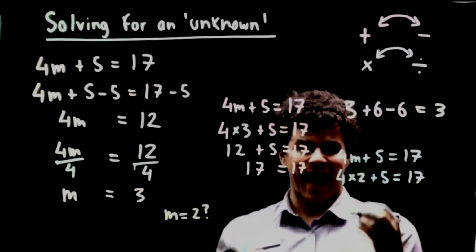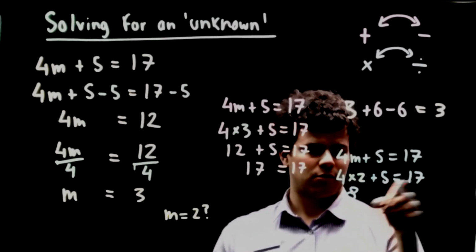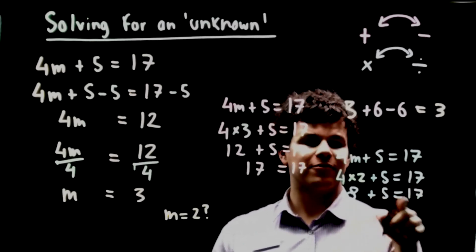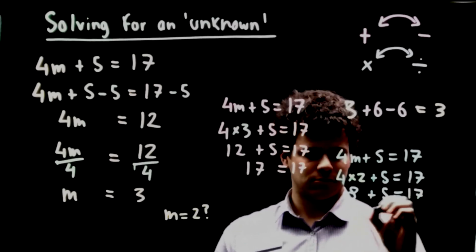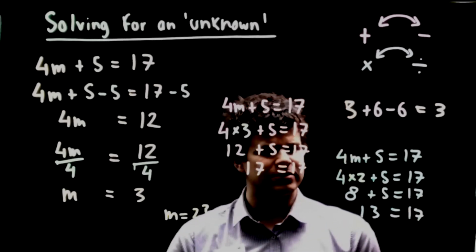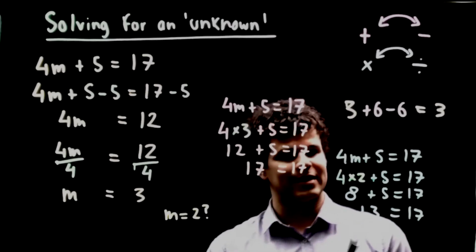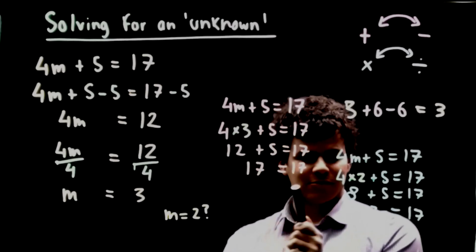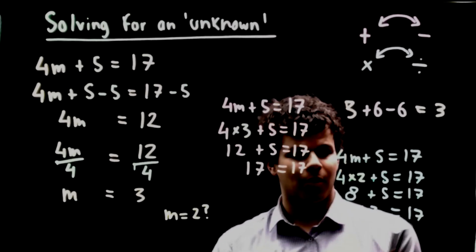2 times 4 is 8. The rest is still there, so plus 5 equals 17. 8 plus 5 is 13. 17 is still on the other side. Now, 13 equals 17. That does not make sense. This is where math has problems. Here, no problems. Here, problems.